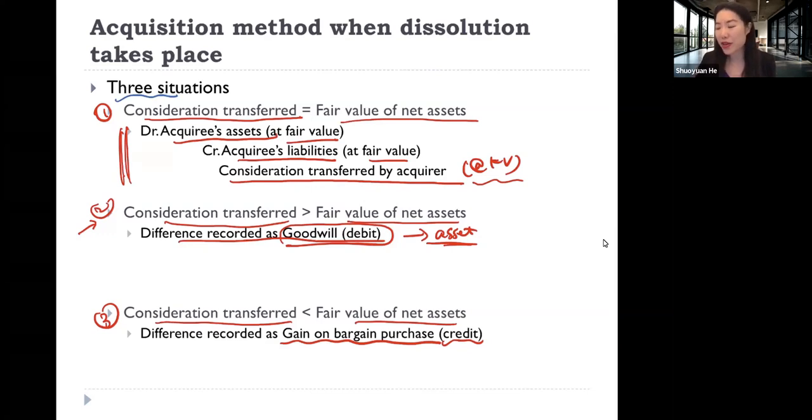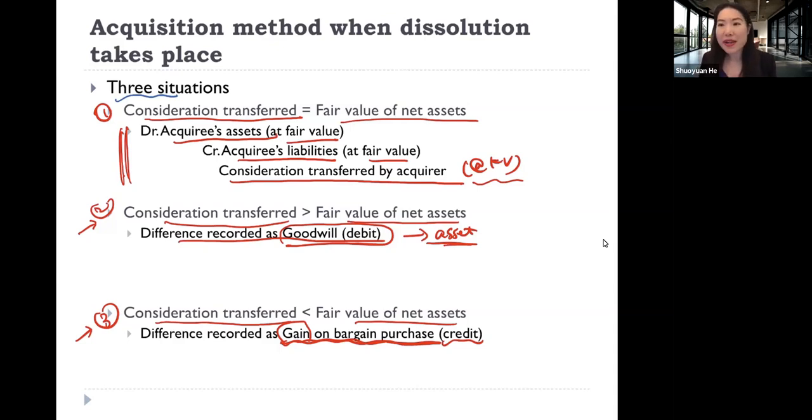However, in the third situation, when we are paying less to acquire firm B, it is like a bargain we get, and it can be recognized immediately as a gain for us. So it increases our bottom line earnings for the current period.